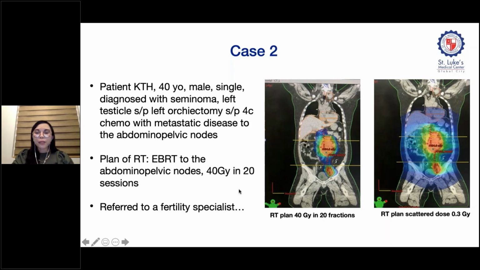So also I would like to point out here this is the radiation field of the patient. So 40 gray is prescribed to the enlarged abdominopelvic nodes. But if we look at the scatter doses here on the right, this is just the 0.3 gray color wash. As you can see, the testis is included. And as we discussed earlier, doses as low as 0.15 gray may already cause oligospermia. So we have to be very careful.